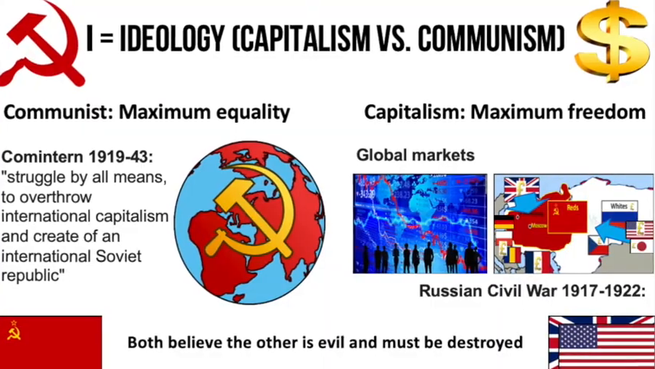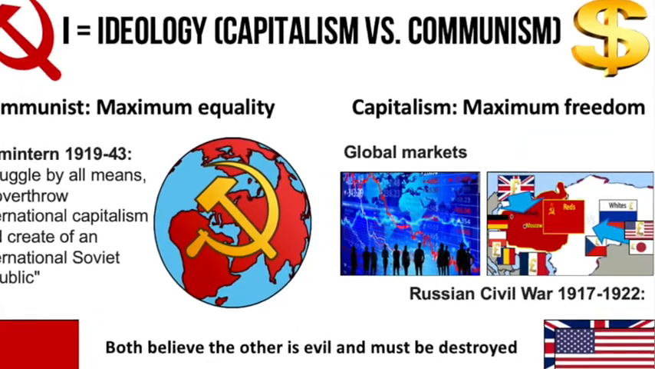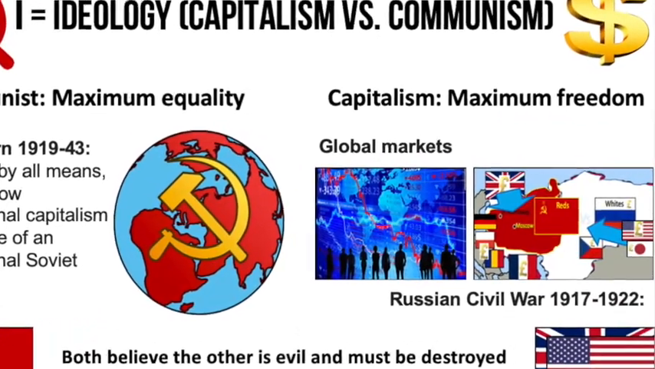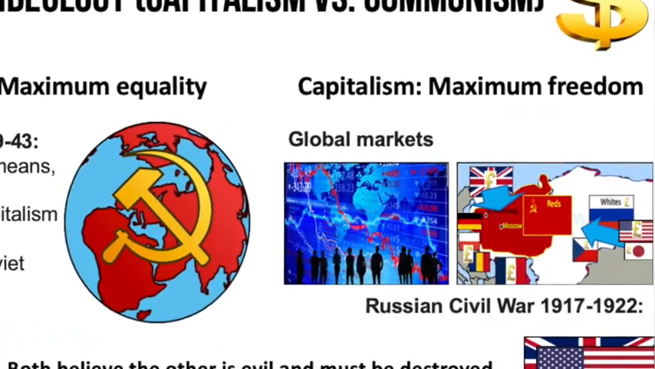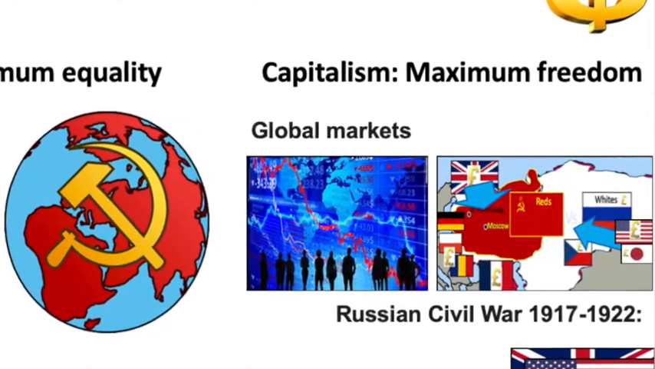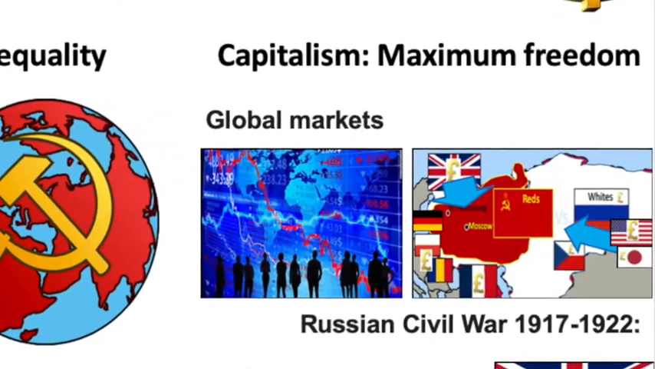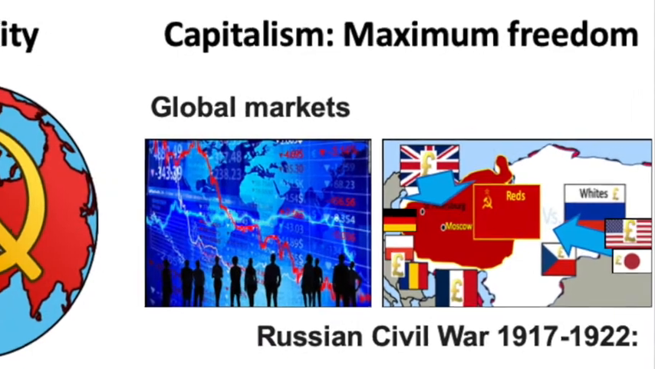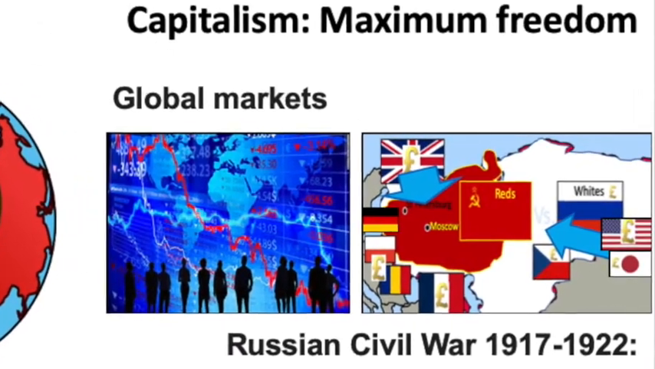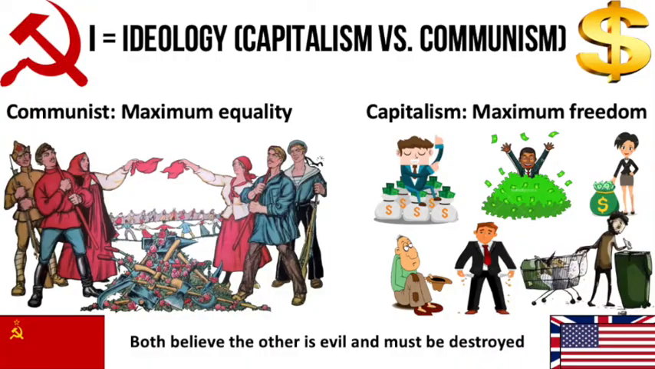Obviously, capitalists didn't like this, and as soon as World War I finished, the big powers joined together to invade Russia in the Russian Civil War to crush the communists. Why did they do this? Well, capitalists believe in free global markets. Anybody from any country should be free to trade and start businesses around the world. Communists believe in controlling the economy and controlling free markets to try and maximise equality.